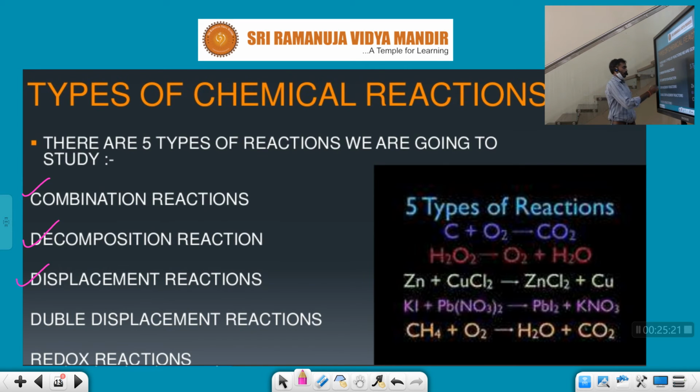Actually five, but this one is separate, so four: combination reactions, decomposition reactions, displacement reactions, and double displacement or double decomposition reactions. We can call both the same.